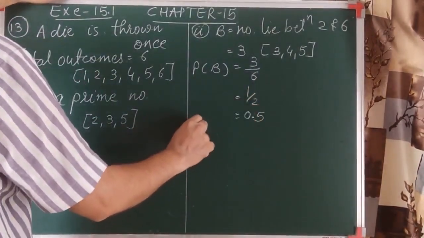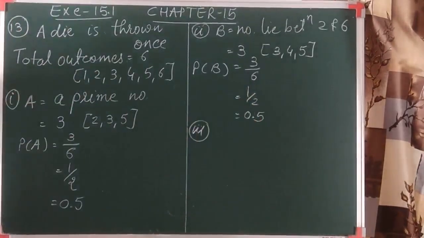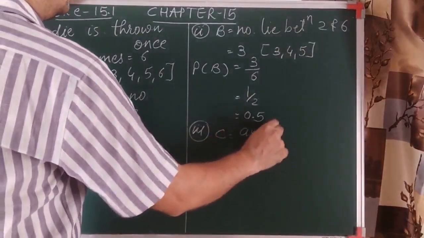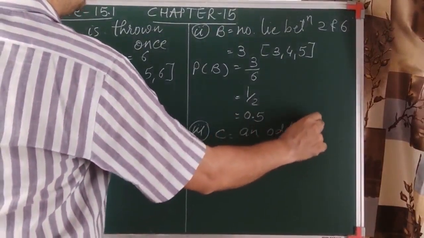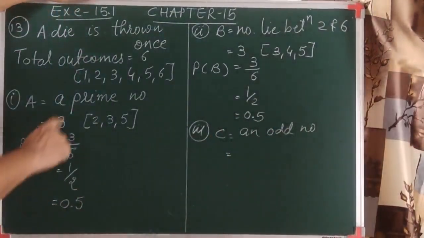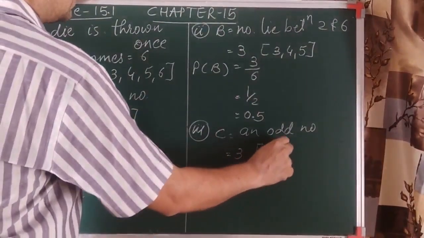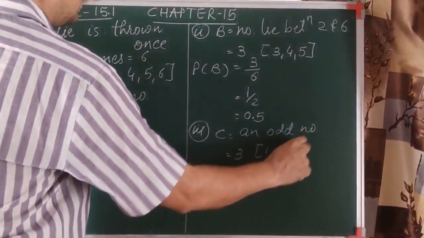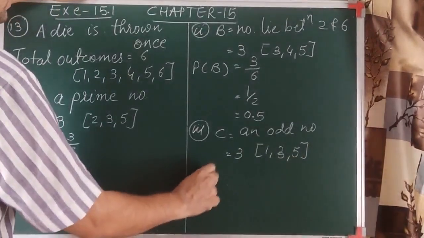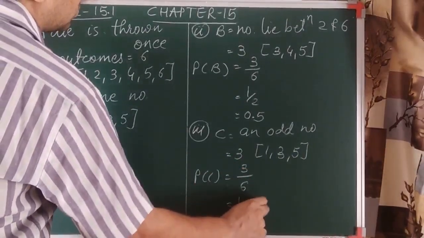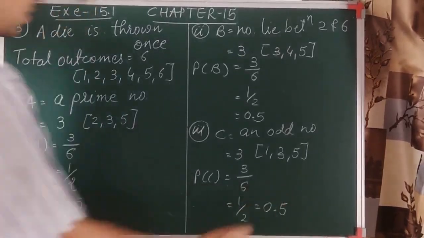Let's go towards the third number. It is said that an odd number. We know what the odd numbers are. So which are the odd numbers here? 1, 3 and 5. So again the outcome is 3. So we can say the probability of this event is again the same, 3 by 6. So it is 1 by 2. So we can say it is 0.5.